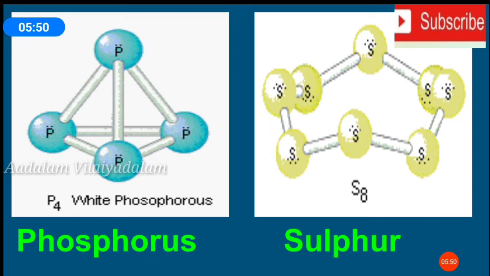Then polyatomic molecules. A molecule containing more than 3 atoms is known as a polyatomic molecule. Phosphorus. Phosphorus is formed by 4 phosphorus atoms. Then sulfur. Sulfur is formed by 8 sulfur atoms. So a molecule containing more than 3 atoms is known as a polyatomic molecule. Examples are phosphorus, sulfur, etc.